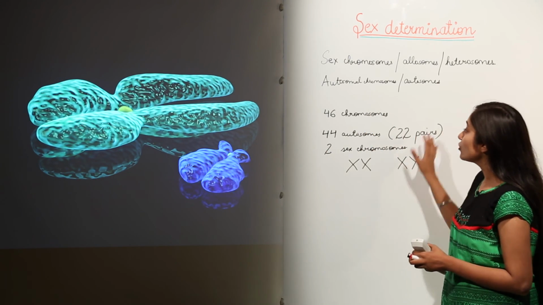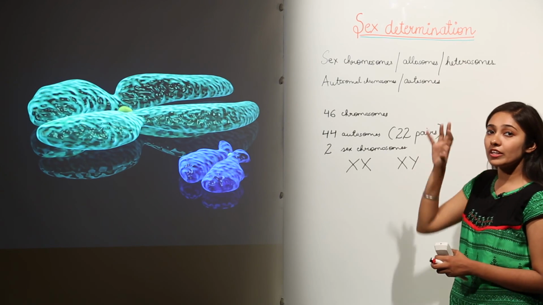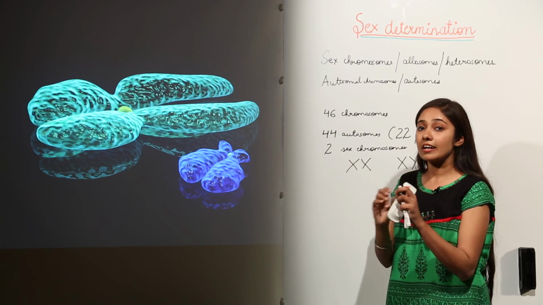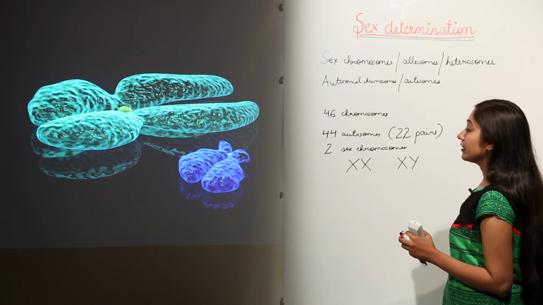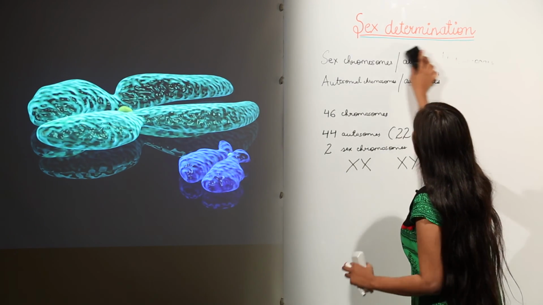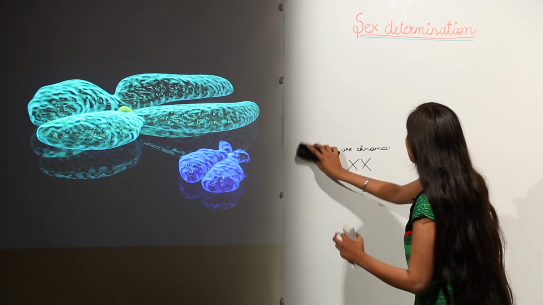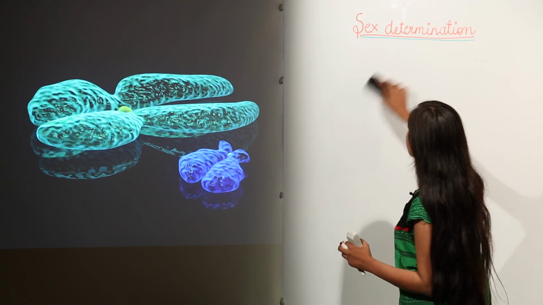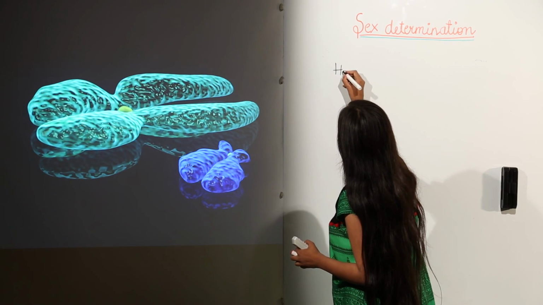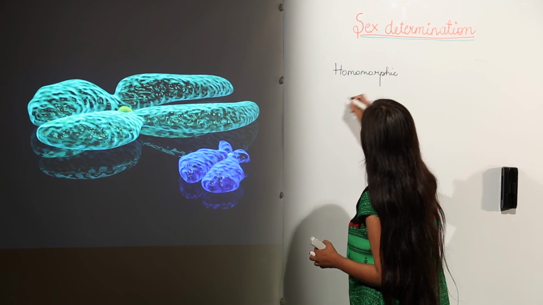Okay. So, now just remember that the sex chromosomes or the allosomes or heterosomes may not be equal in shape or size. If we talk about human beings, the X chromosome is larger in size. If we talk about the Y chromosome, it is comparatively smaller in size. So, from this, here I want to discuss a few terms with you, the terms associated with sex determination. These terms are homomorphic and heteromorphic.